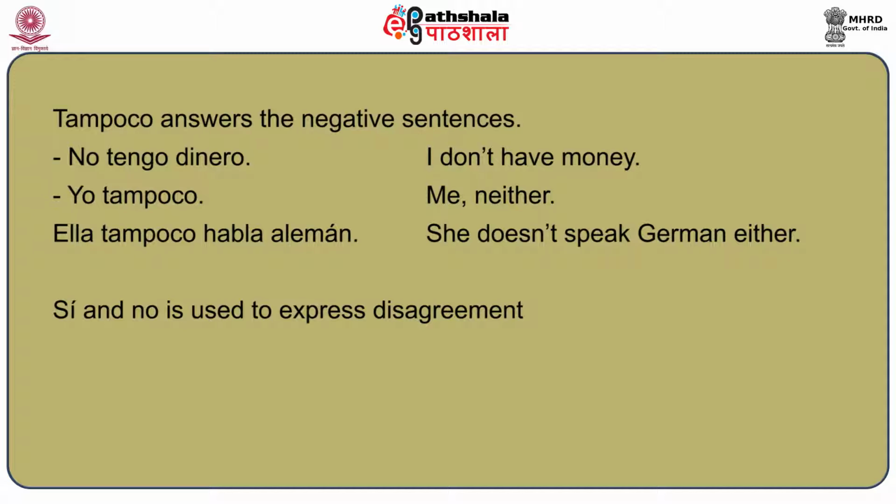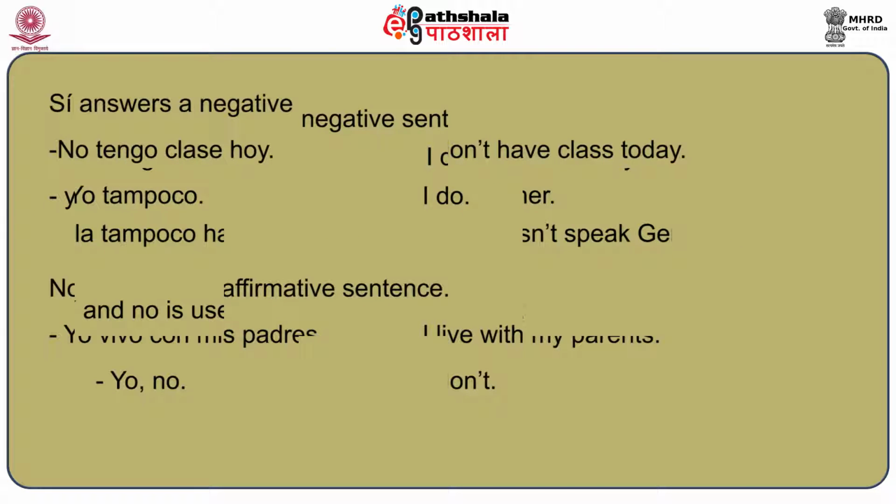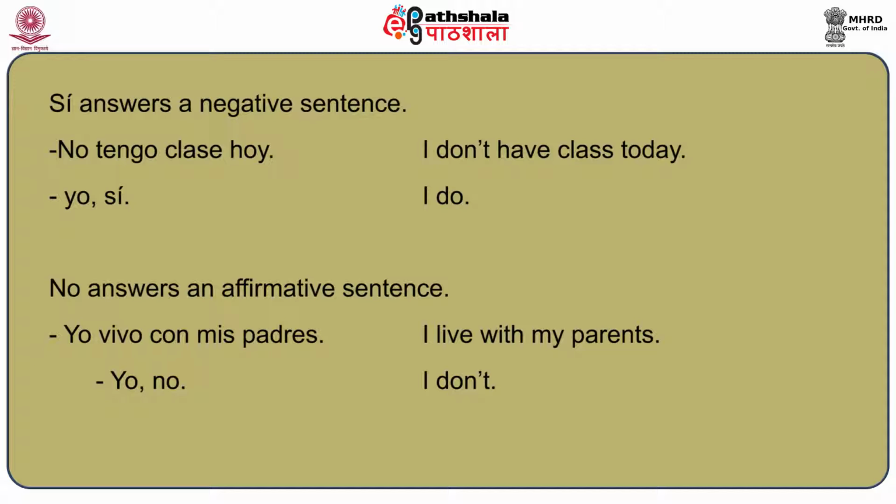And sí and no are used to express a disagreement with something which has been said by another person. So yes and no always answer a question. When you agree, you say yes, and when you don't agree, you say no. For example, if someone says, no tengo clase hoy, and you disagree with that person, you say, yo sí, meaning I do.